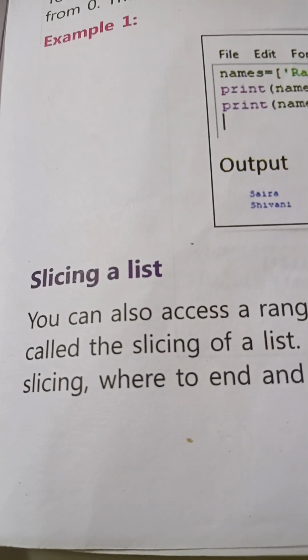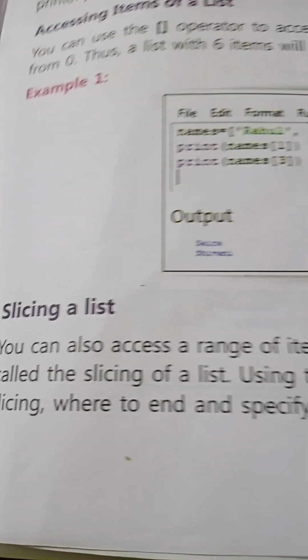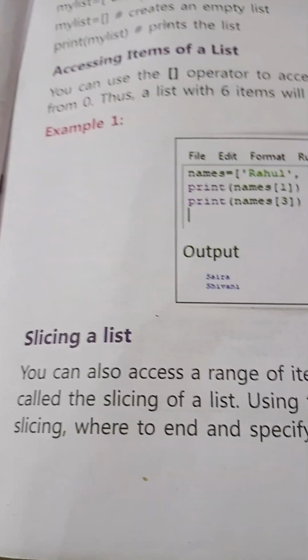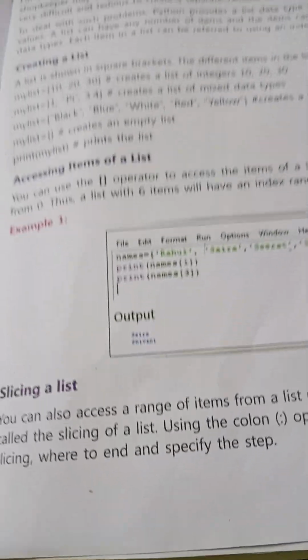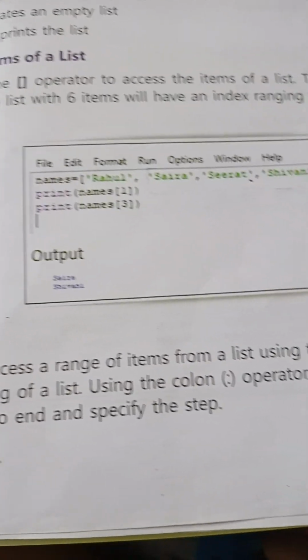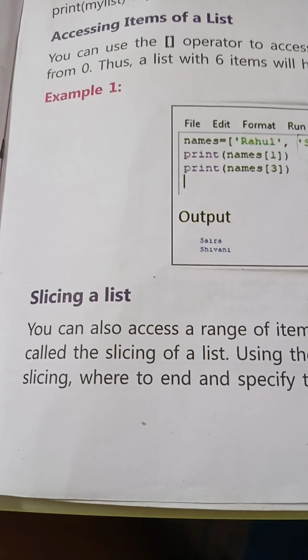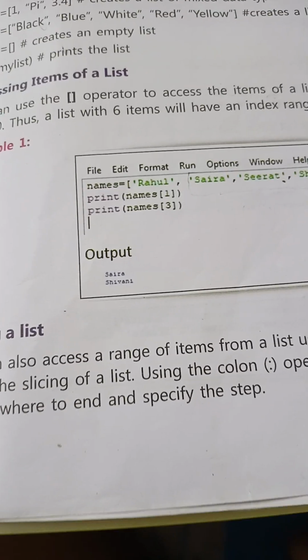Then slicing a list. You can also access a range of items from a list using the colon operator. This is also called the slicing of a list. This is the sign of the colon operator. Using the colon operator, you can specify where to start and where to end and specify the step.